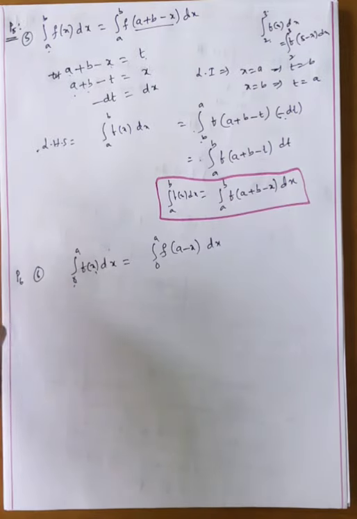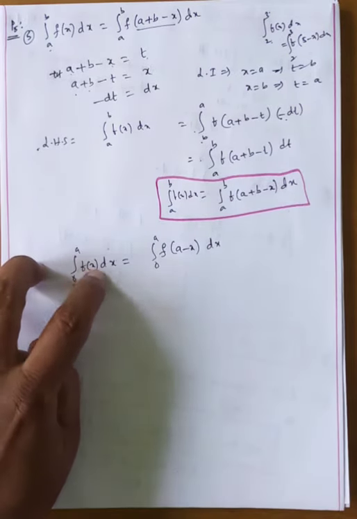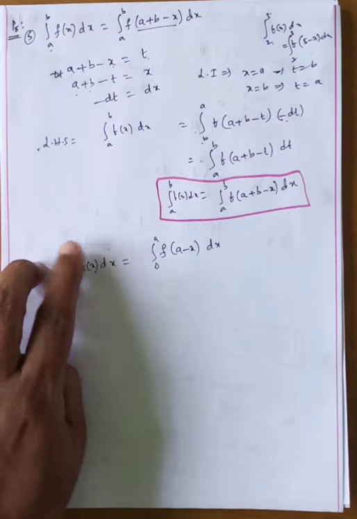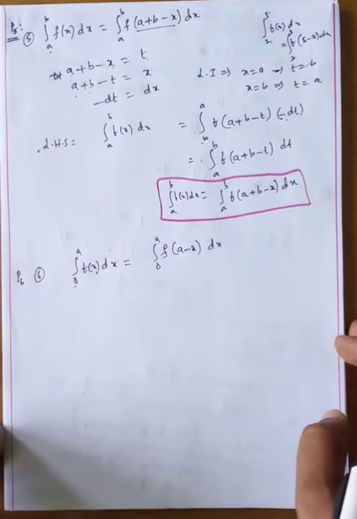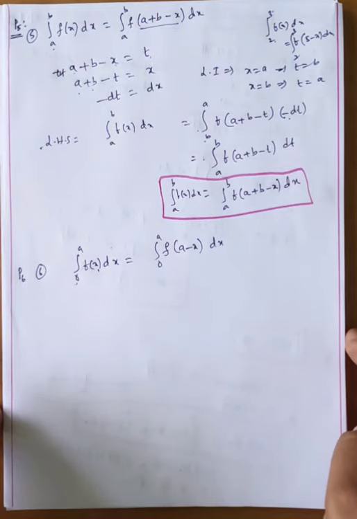100%. 0 to a, upper limit; minus a, 0 lower limit; a minus x, instead of x we write a minus x. This is the formula. Okay, don't confuse, my dear friends. I hope that you understood.